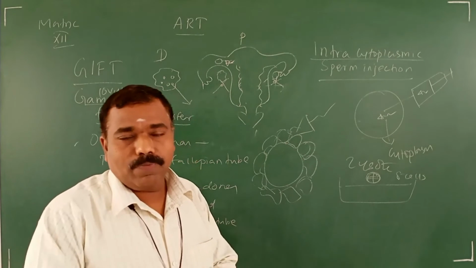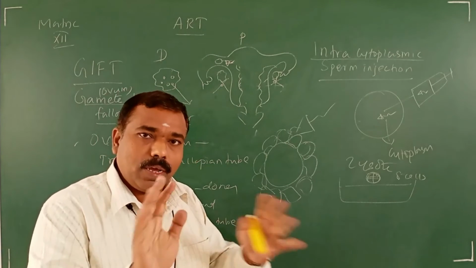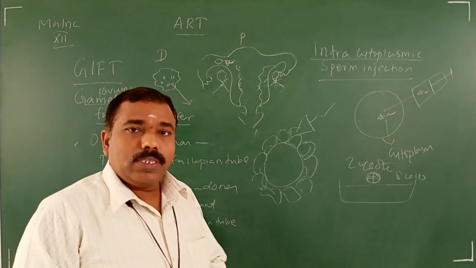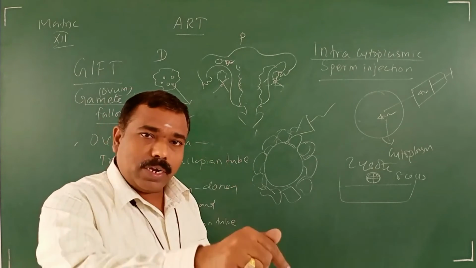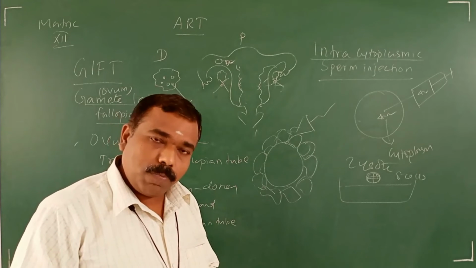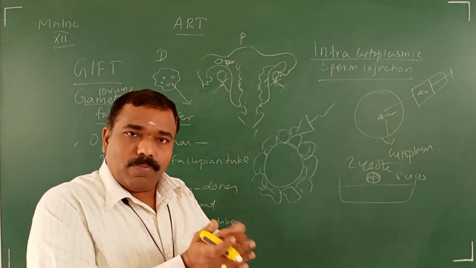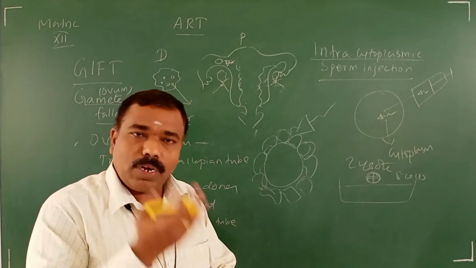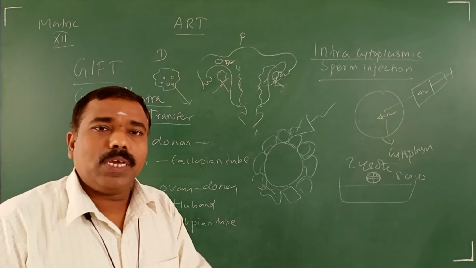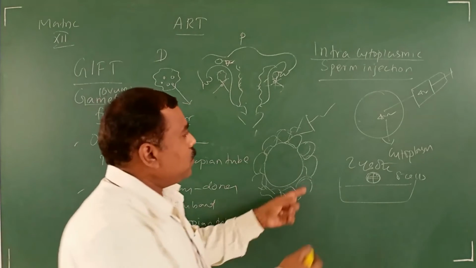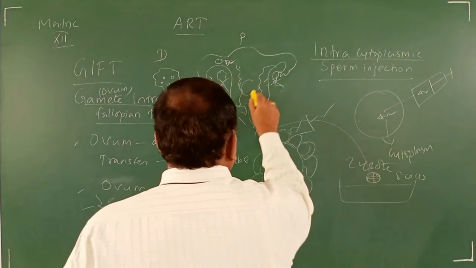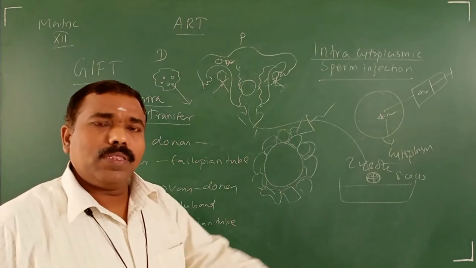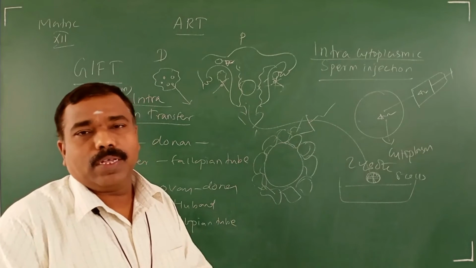They collect the sperm from the husband of the infertile couple. They directly inject a single sperm into the cytoplasm. Then it becomes fertilized. They keep it inside a suitable medium. It undergoes cleavage and produces an 8 cell stage embryo. That 8 cell stage embryo is kept inside the uterus. Then the further normal procedure will occur.